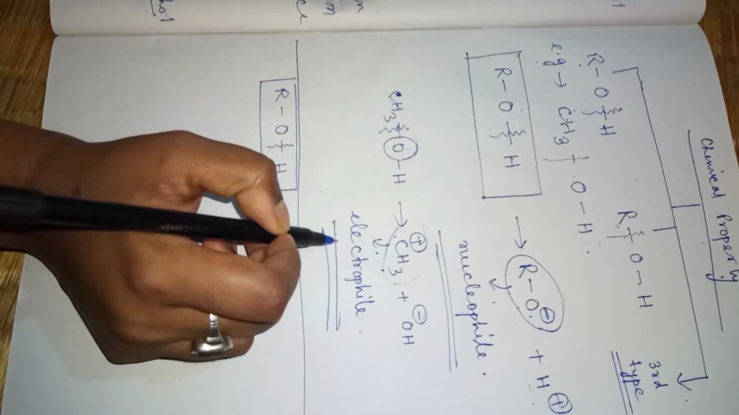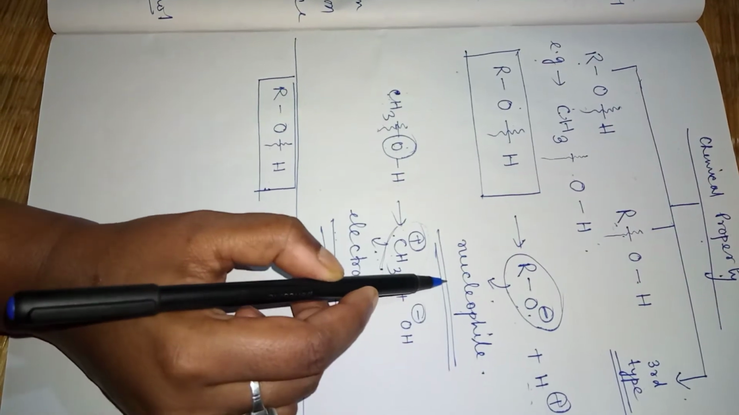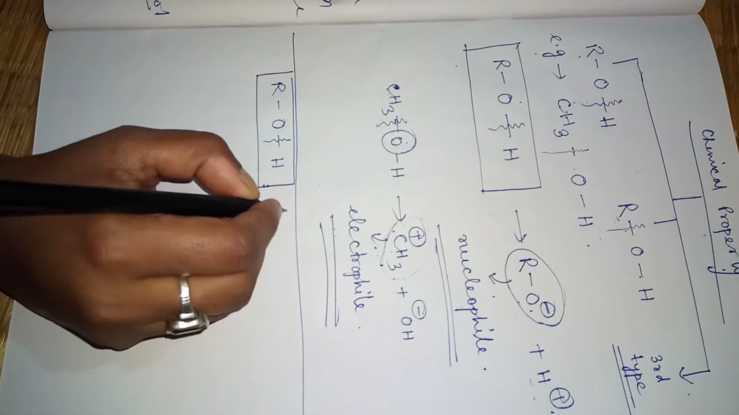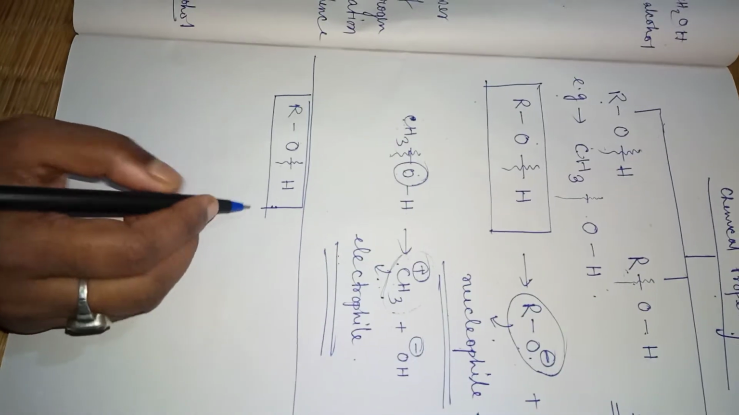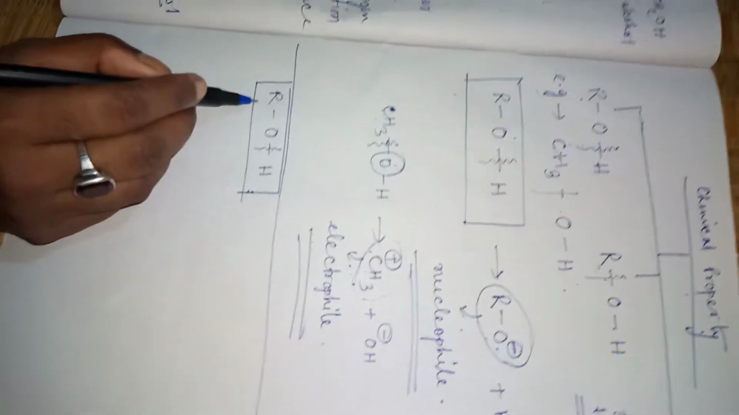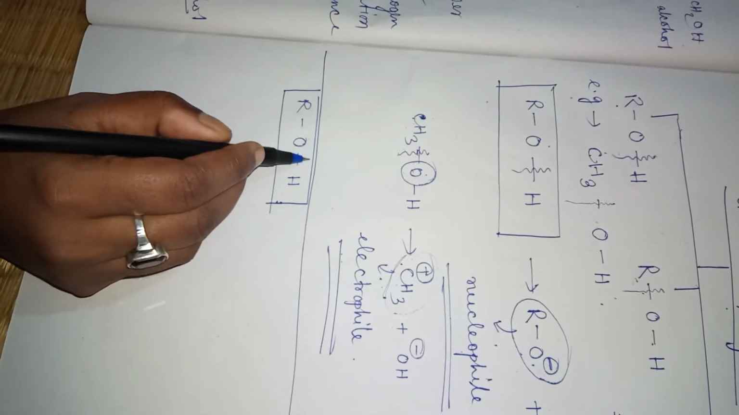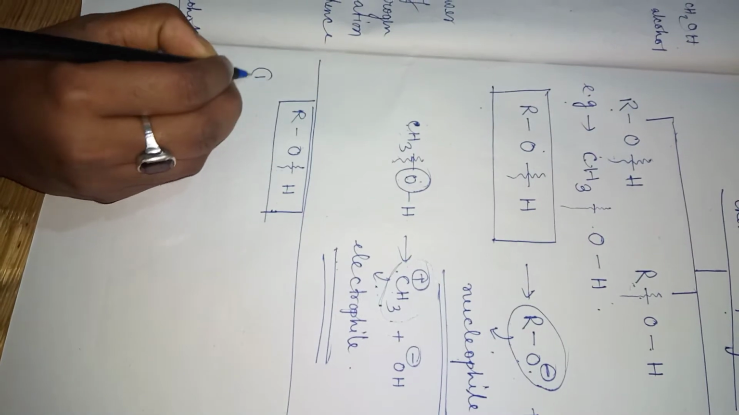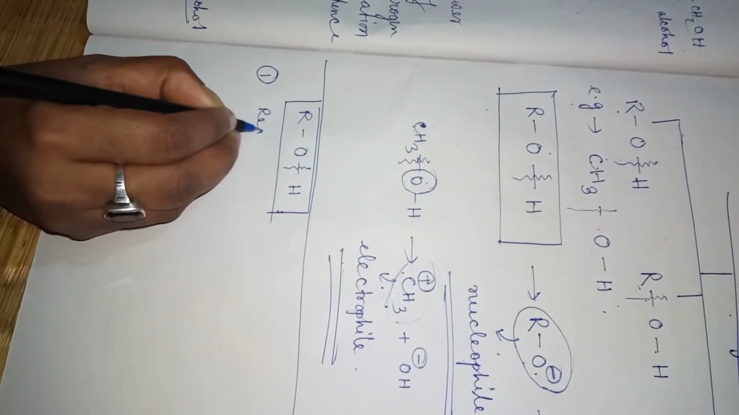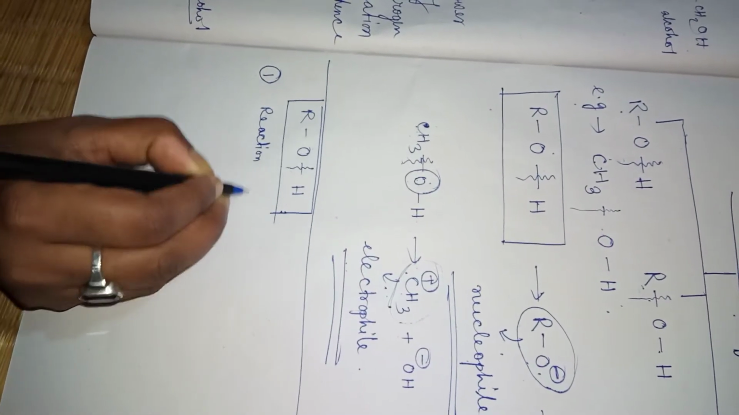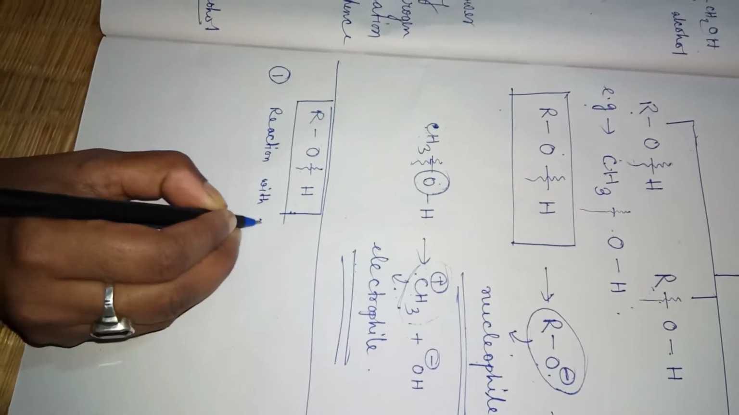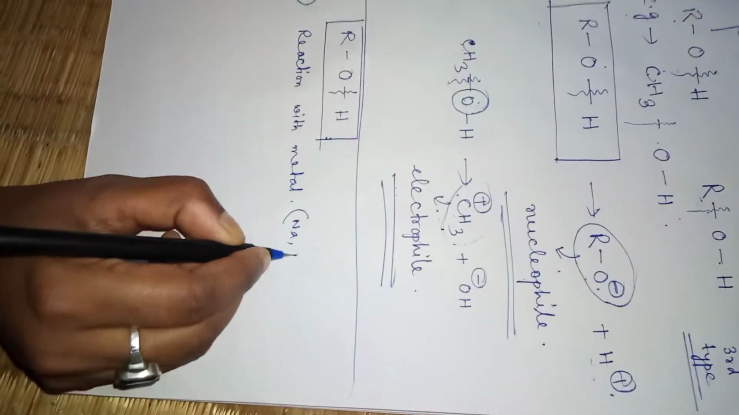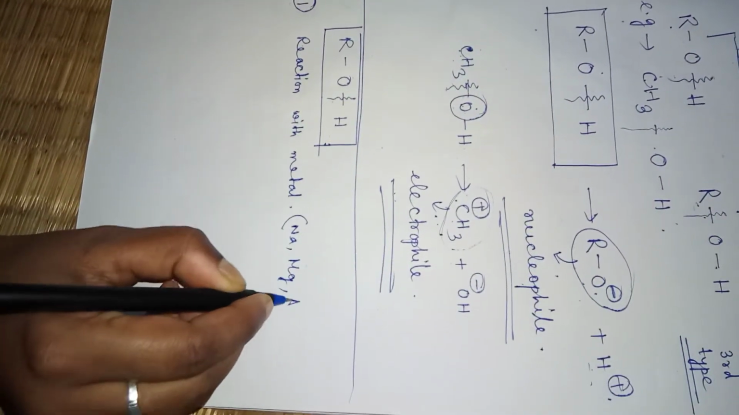So it can give both types of reaction. One is electrophilic reactions, another is nucleophilic reactions. So let us start with the nucleophilic reactions, in which mainly the O-H bond will be broken. So the first reaction is with metals, suppose Na, magnesium, aluminium, etc.